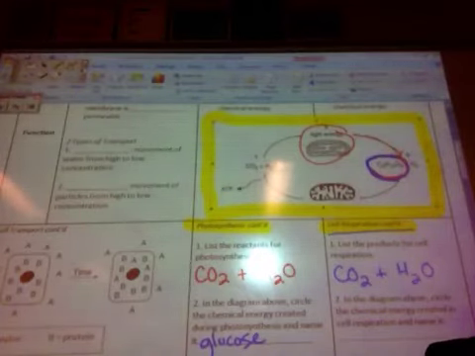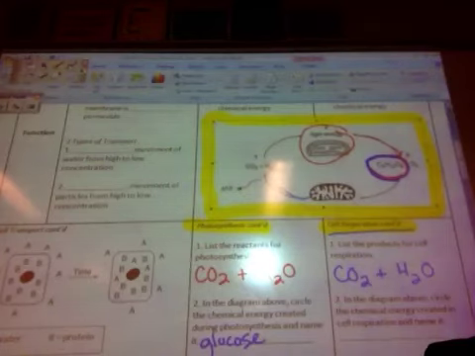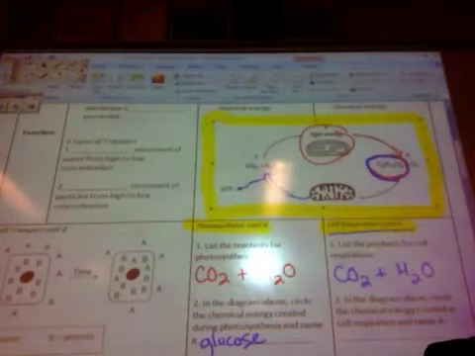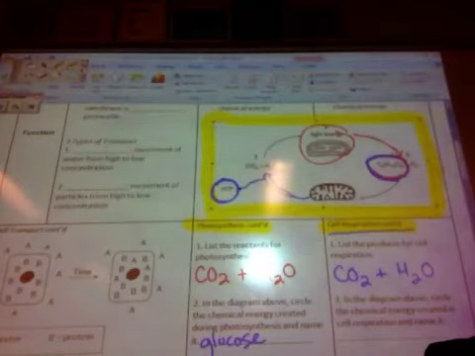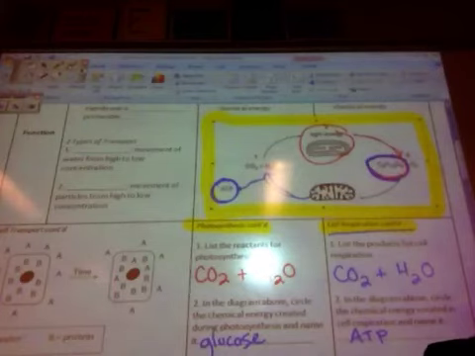And number 2, in the diagram above, circle the chemical energy created in cellular respiration and name it. We go from the mitochondria producing CO2 and water, but we also have this little thing over here, ATP. So we're going to circle that, ATP, and that's referred to as adenosine triphosphate. I'm not going to write it because I don't have room, but adenosine triphosphate, ATP.